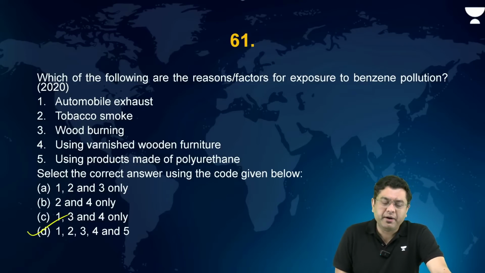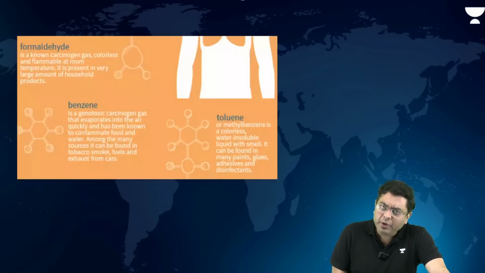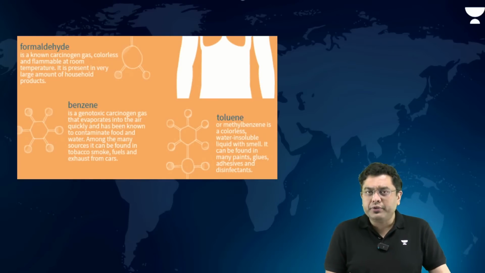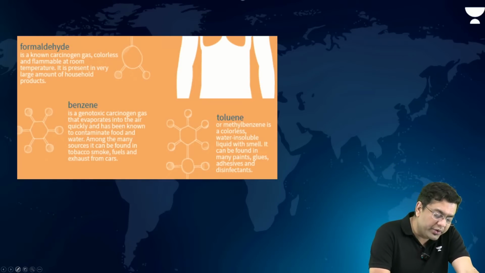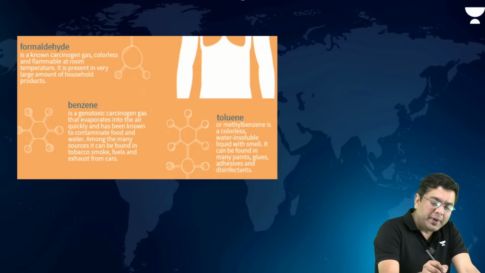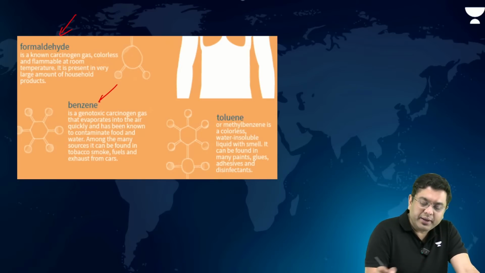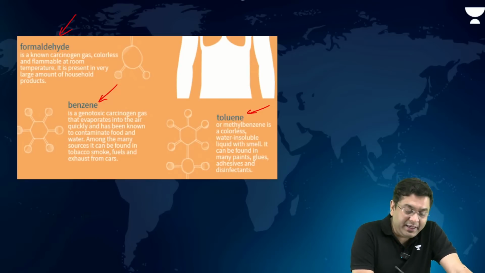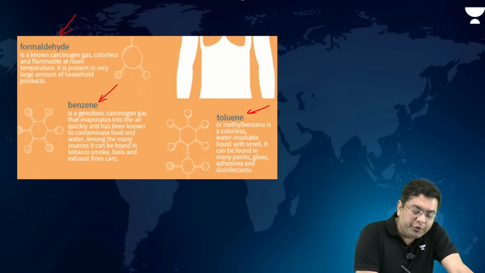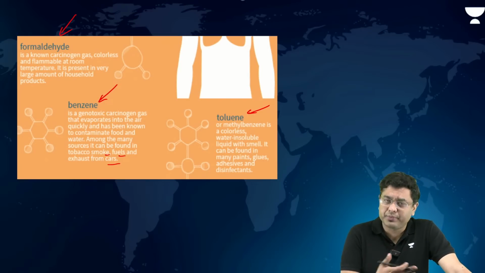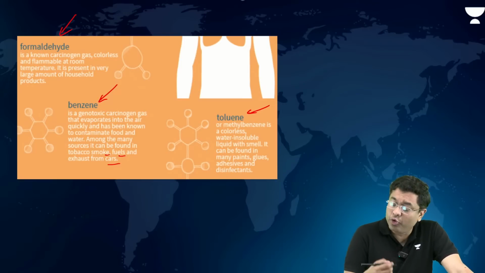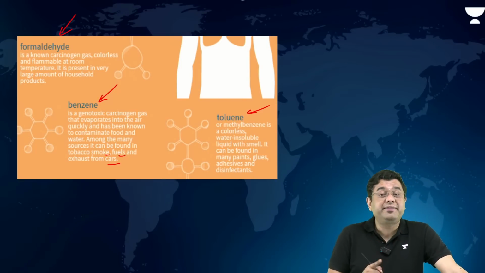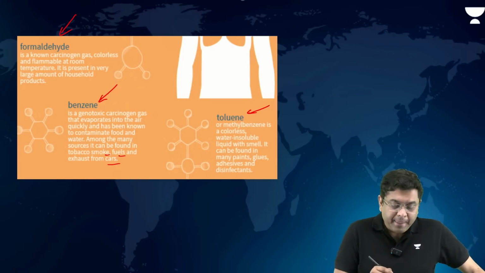Okay, all of the above. Now here, when we talk about the category of these air pollutants, you have the major air pollutants as formaldehyde, benzene, and toluene. When we talk about benzene, so tobacco smoke, fuel, exhaust from cars, burning plastic, obviously. All these three are carcinogenic. Carcinogenic means they cause cancer.